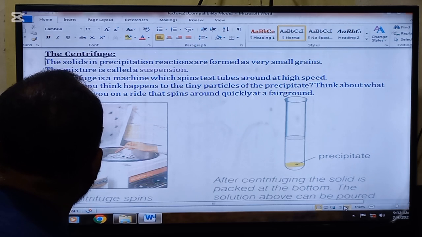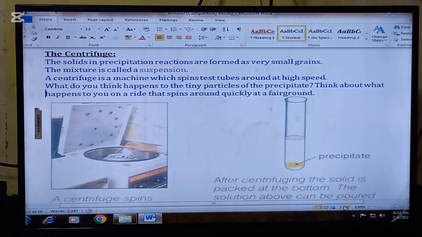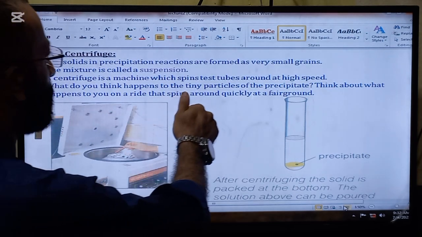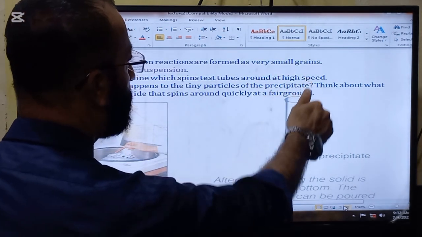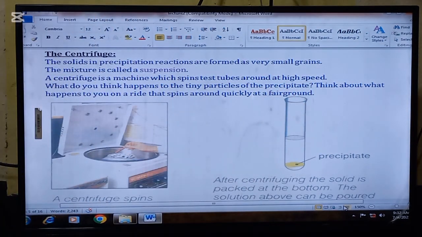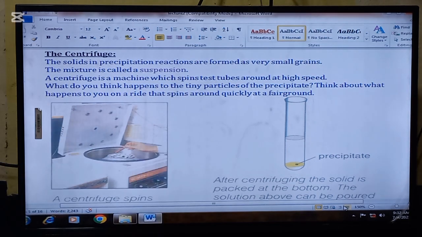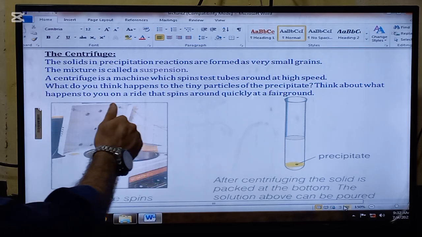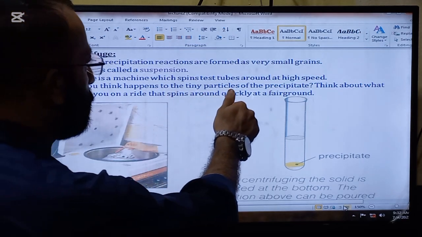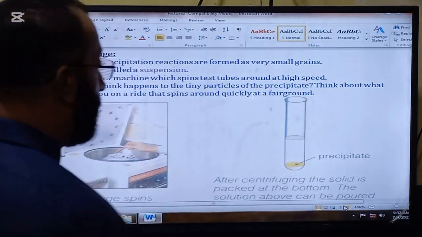The next topic which we are going to read is the centrifuge. The solids in precipitation reactions are formed as very small grains. The mixture is called a suspension. A centrifuge is a machine which spins test tubes around at high speed.